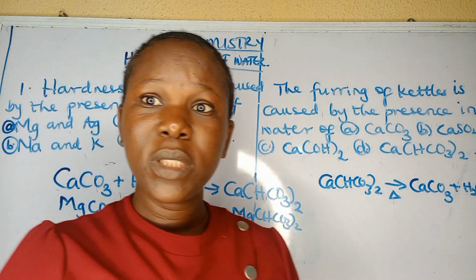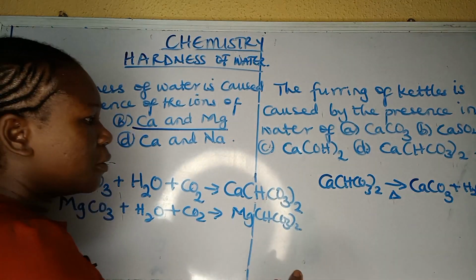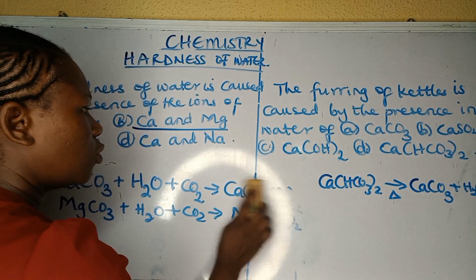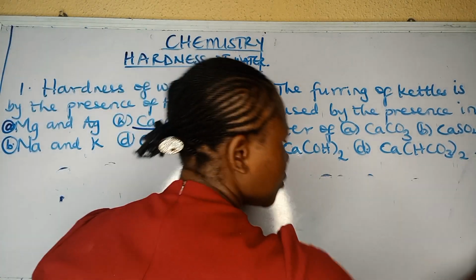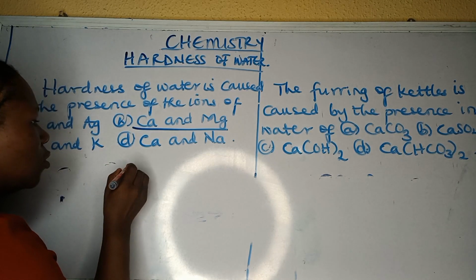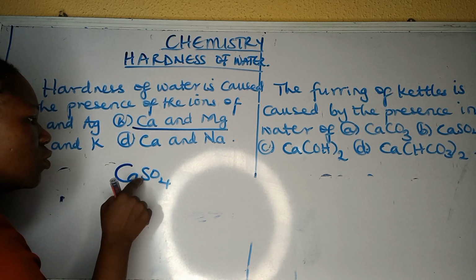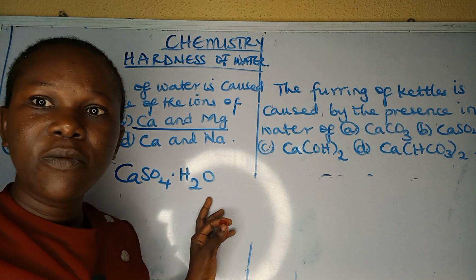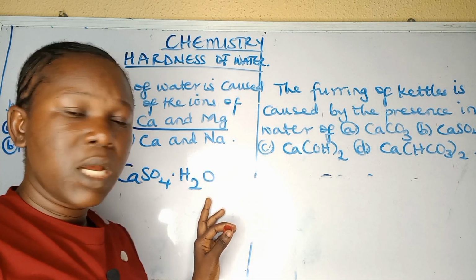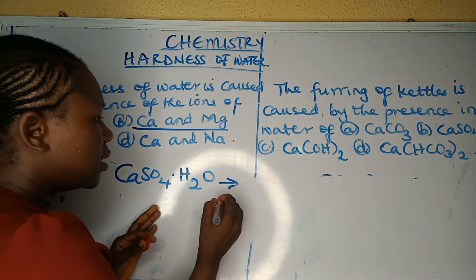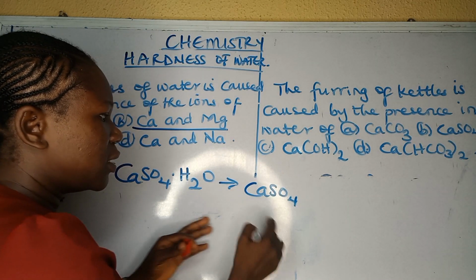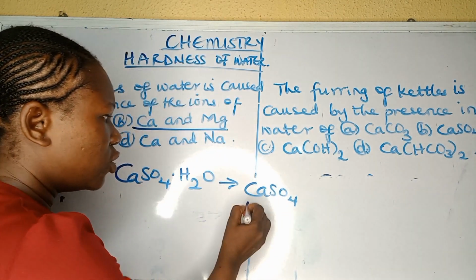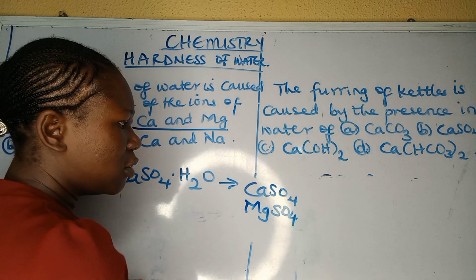Why permanently hard water actually contains gypsum. I'm going to clear the board to be able to explain this better. Now, calcium sulfate, calcium tetraoxosulfate 6, this is actually gypsum. Gypsum is not soluble in water, but when rainwater dissolves it, you end up getting calcium tetraoxosulfate 6. Also, another compound that is responsible for permanently hard water is magnesium tetraoxosulfate 6.